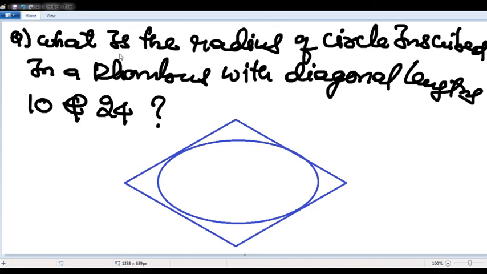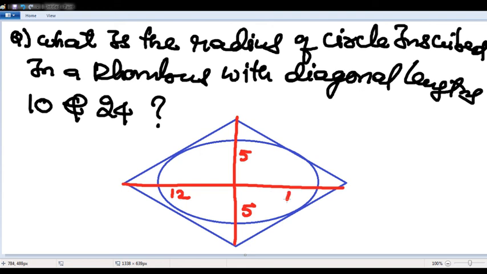What is the radius of a circle inscribed in a rhombus with diagonal lengths 10 and 24? These are all diagonals. In a rhombus, diagonals bisect each other. So these are 5, 5, and this is 12, this is 12.